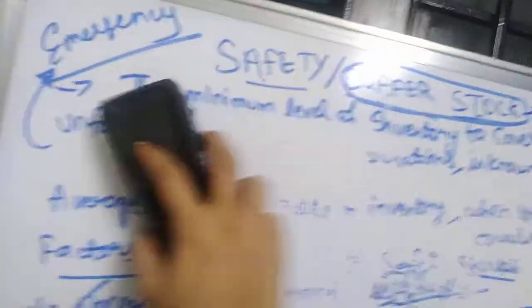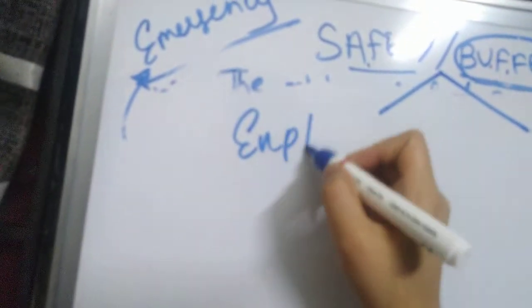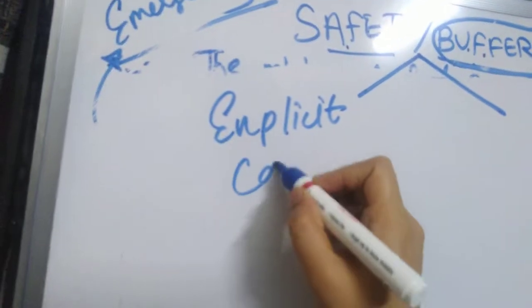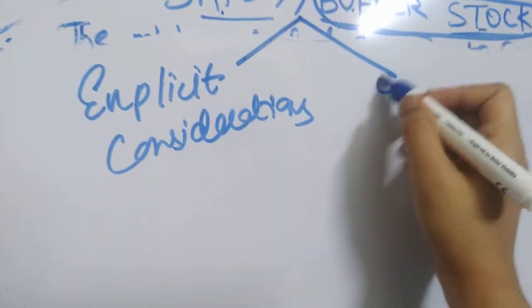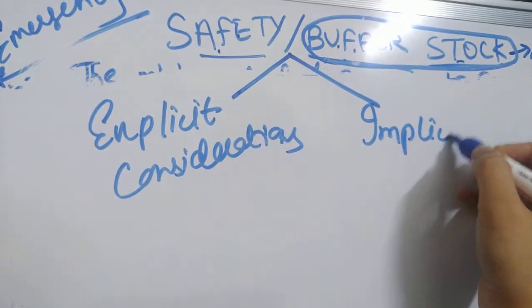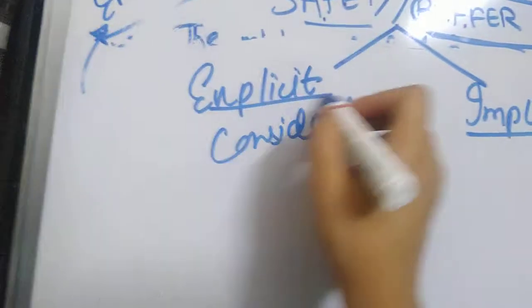So there are two approaches to determine safety stock. One is explicit consideration and the other is implicit consideration. Those are the two approaches which will help you in determining the safety stock. First you should know what you mean by explicit and what you mean by implicit.